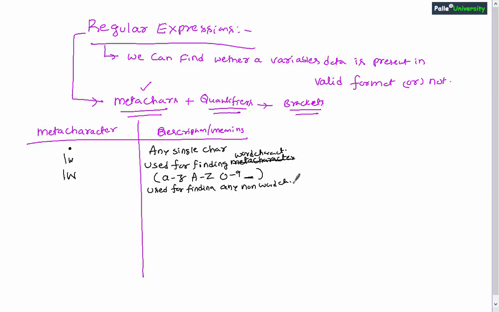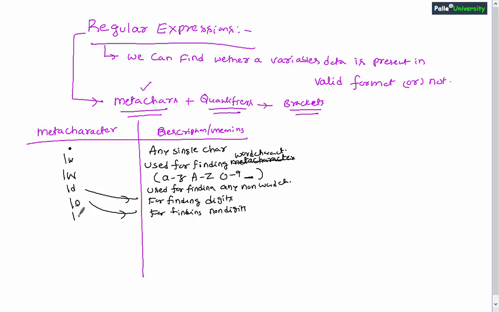So in case you want to verify whether a variable has some characters other than this set of characters or not, at that point of time you can use slash uppercase W. Similarly, the next meta character is slash lowercase d. This is useful for finding whether a variable has digits or not. For finding digits you will be using slash lowercase d. For finding non-digits, slash uppercase D.